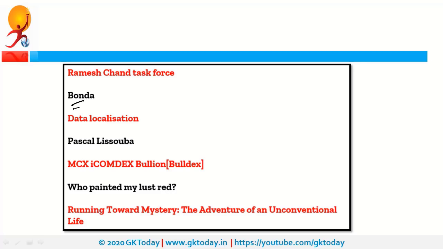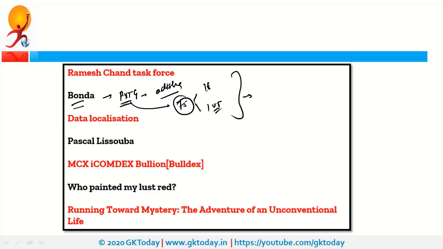Next is the Bonda tribe. They are PVTG, that is Particularly Vulnerable Tribal Group, and they are a tribe of Odisha. There are 75 particularly vulnerable tribal groups, and these are in 18 states and 1 union territory. I think this question was asked in UPSC CSE in 2019 or 2018.